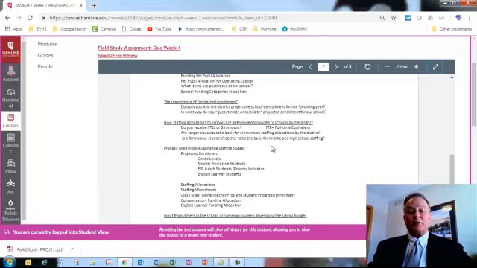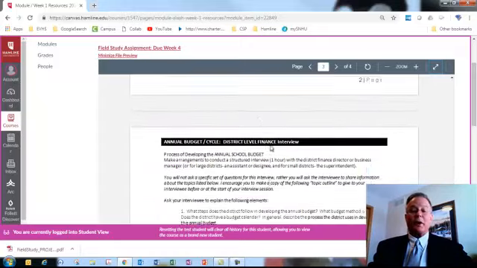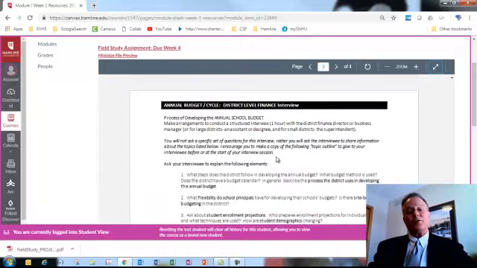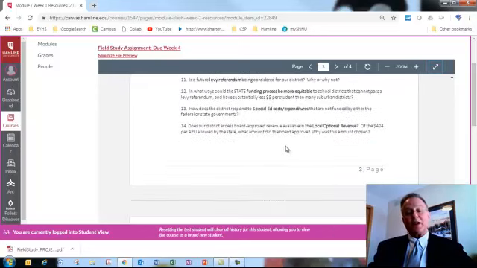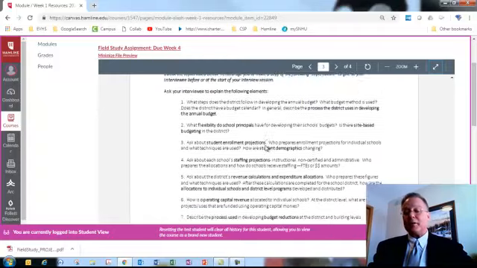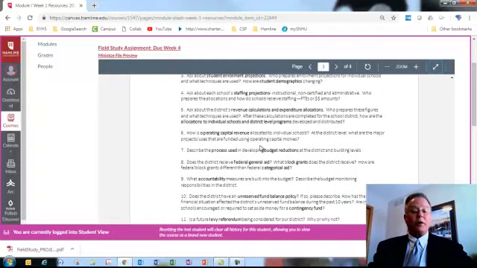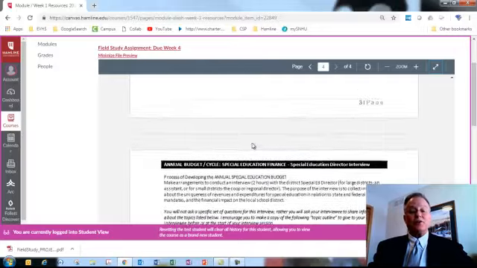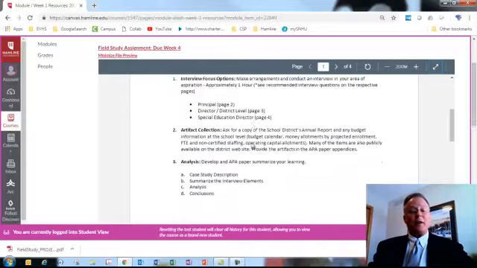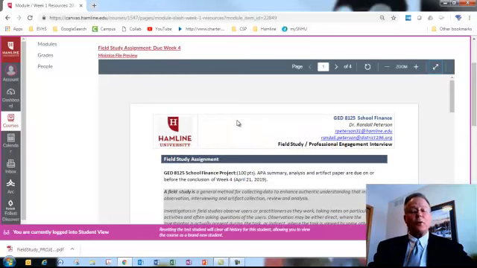If you are interviewing a district person, if that's the area you aspire to or the way you're working on your licensure, that also has specific items you can look for. This one has 14 general questions that you can engage with. Of course, there can be more or slightly fewer, but this is a good ballpark to start. If you are a special ed director candidate, this is another option for you also. So you will have 3 different options to engage in. Again, we will follow up on that through our WebEx session and also through the full Saturday session.